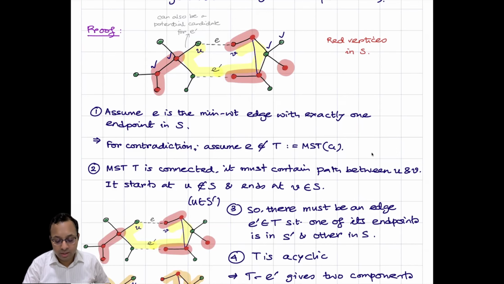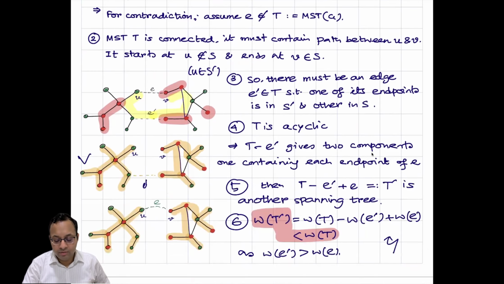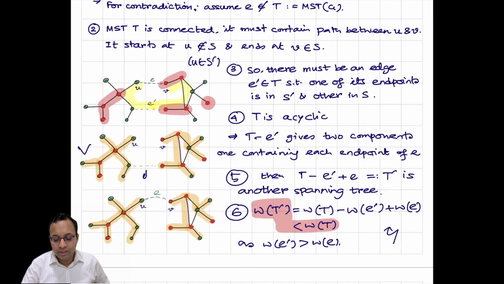Once we get this, then we consider again further. So we know that the tree T is acyclic. So if I delete or remove the edge E prime from this tree, we should get two components. One will contain U, one endpoint of E, and another will contain the other endpoint of E, which is V.